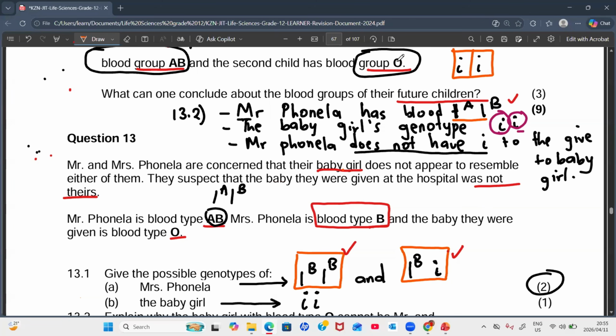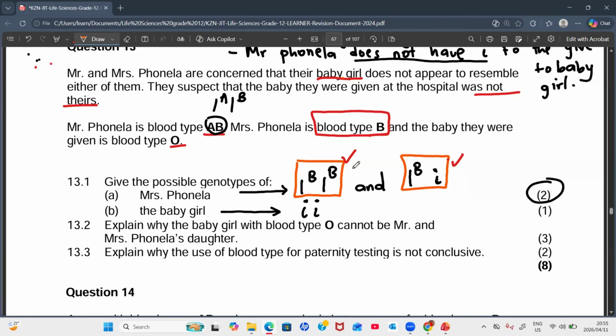So if Mr. Fonella doesn't have the allele to give to the baby girl, and the mother has, which means the baby belongs to the mother but not the father, right? The baby can be the mother's baby. Let's put a "can", because we don't really know the mother's genotype.